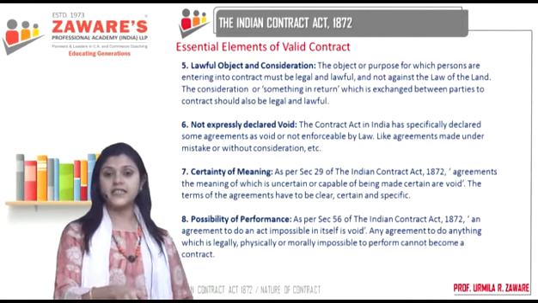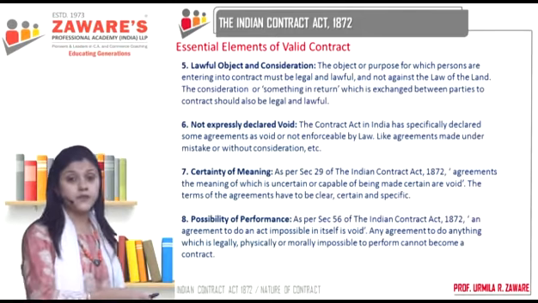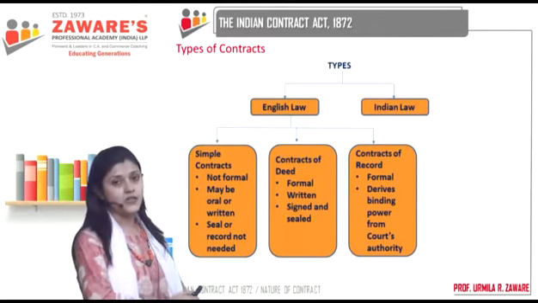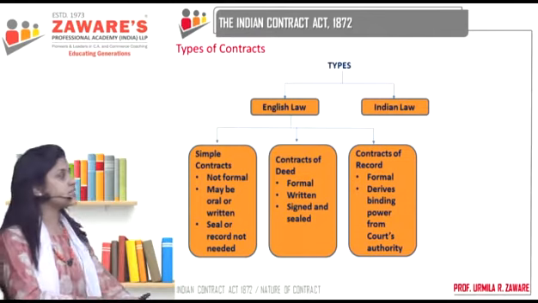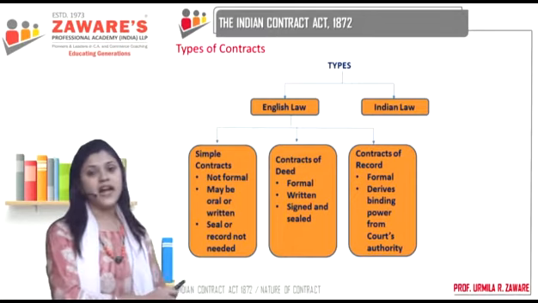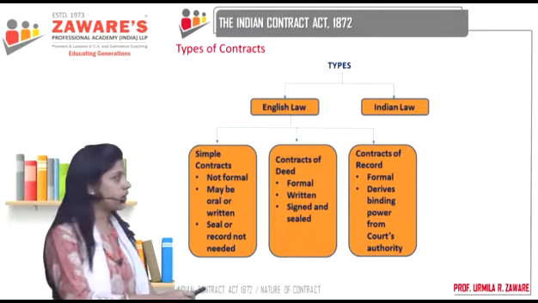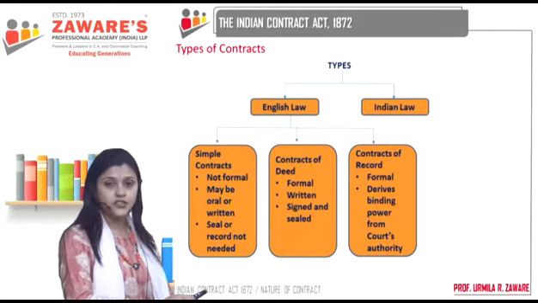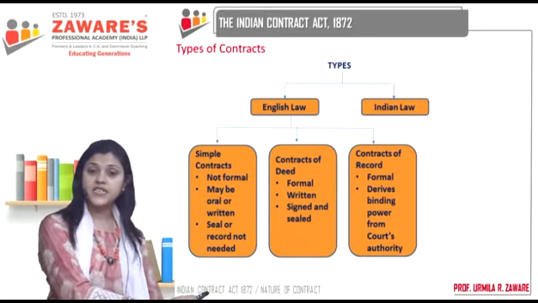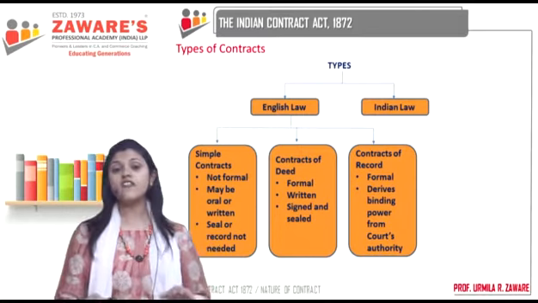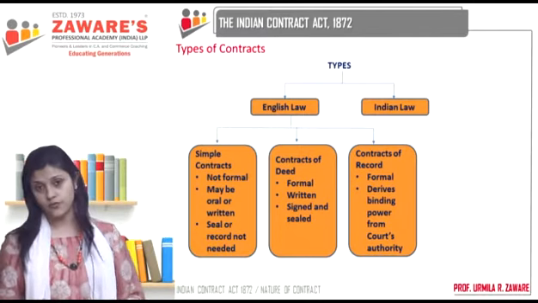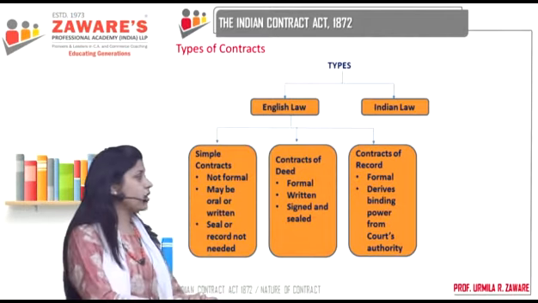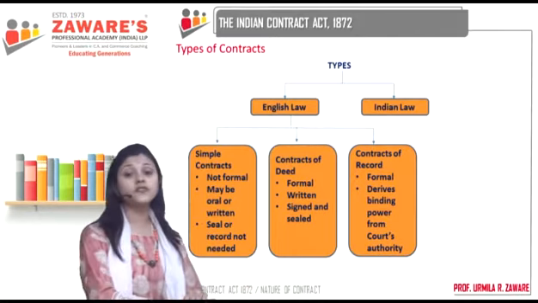Now let us go to understand what are the types of contract. Okay? Now here we have two broad classifications. Classification of contracts as per the English law and as per the Indian law. Now very briefly we'll touch upon classification according to the English law. Why do we need to understand this? Because as we said earlier itself, that we have borrowed a lot from the English law. So, under the English law, contracts are divided into three: simple contracts, contracts of deed and contracts of record.